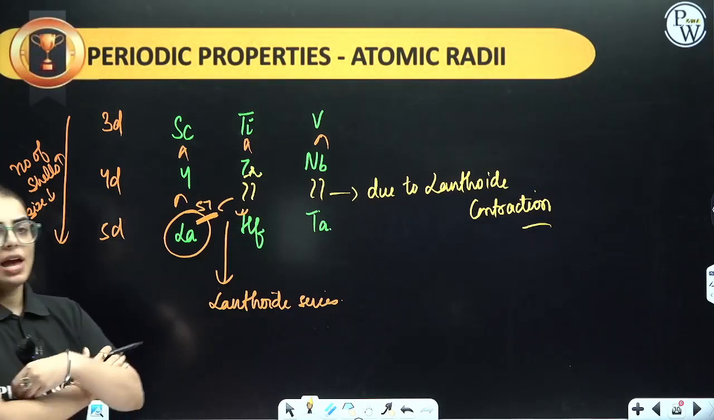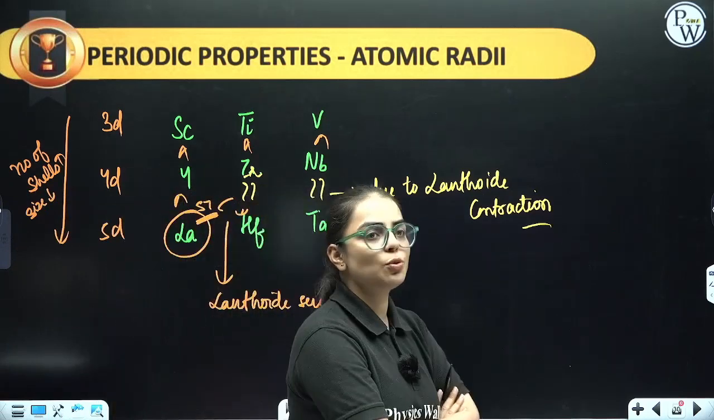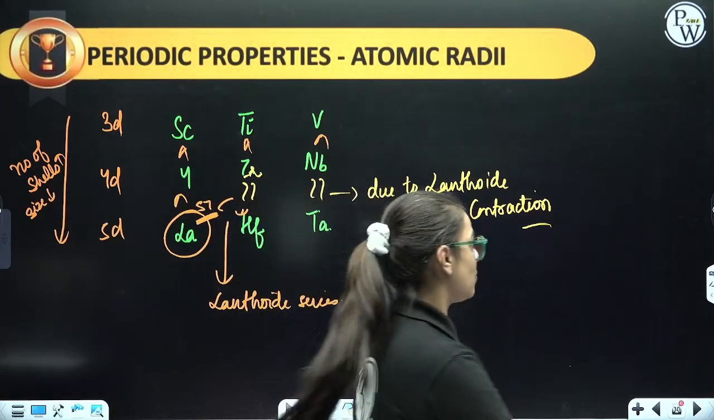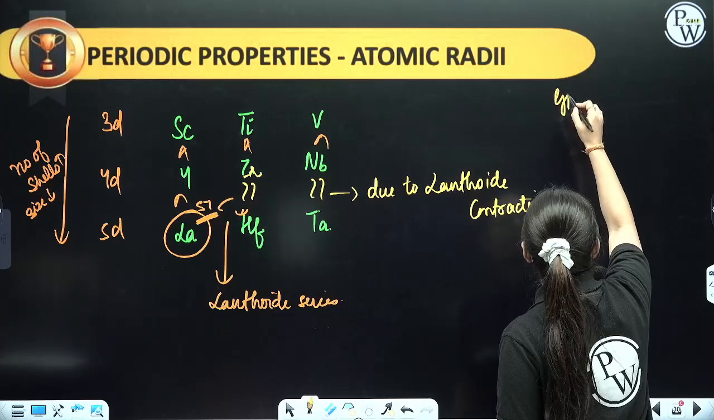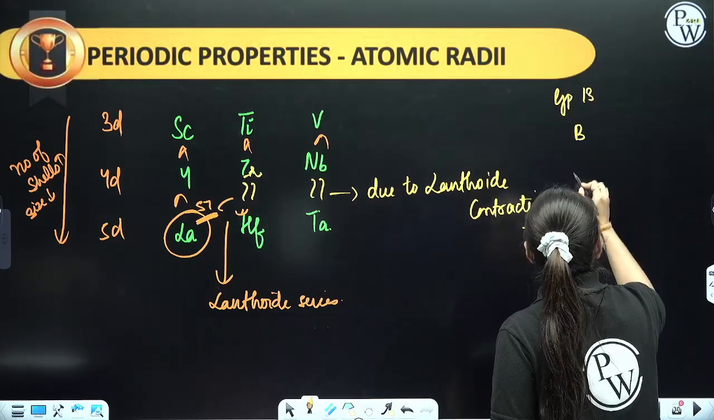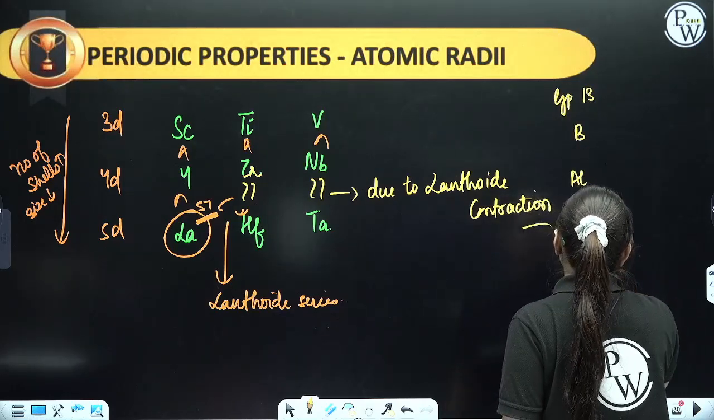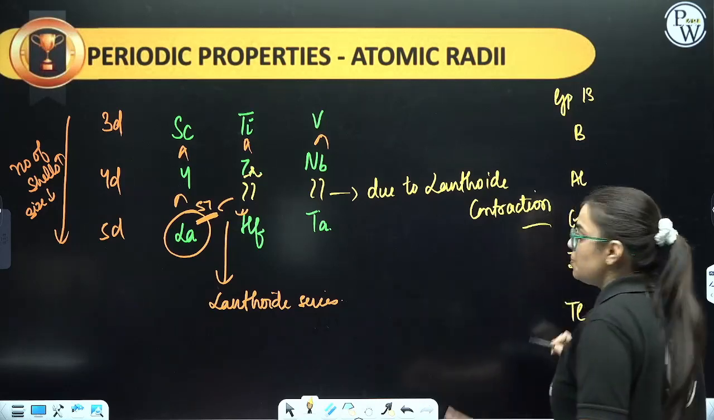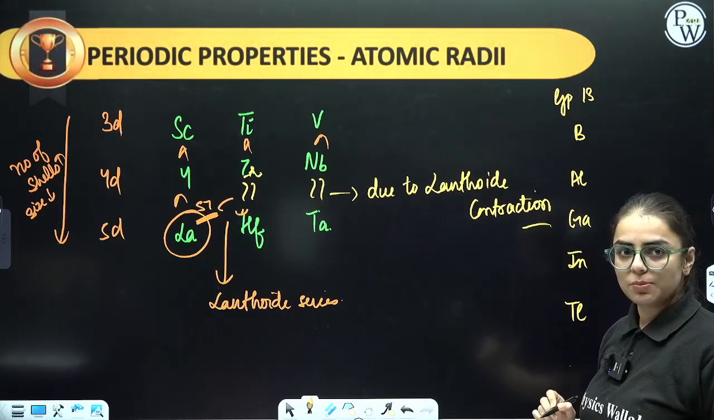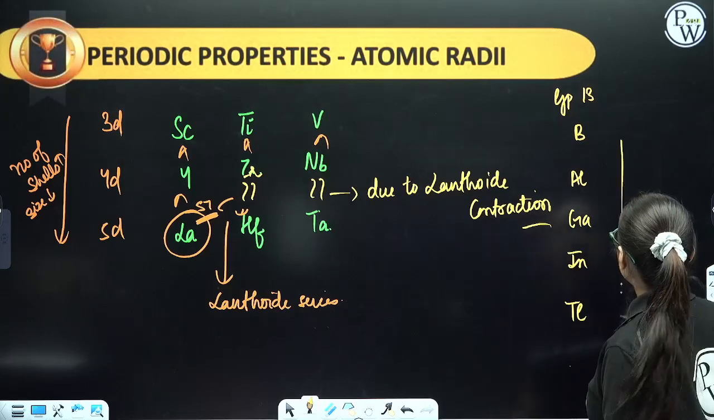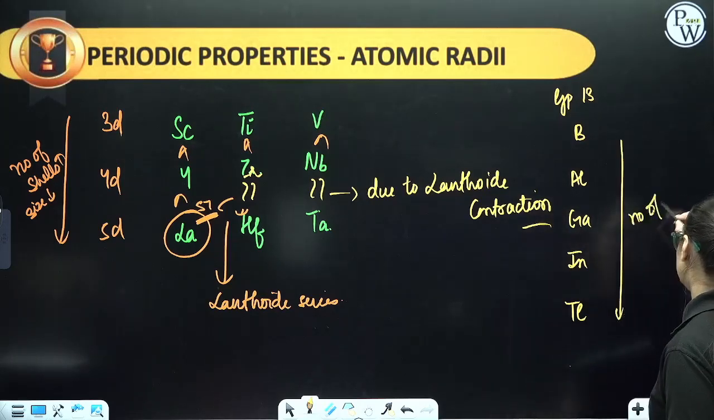Yes. Now, as I was explaining about group 1 and group 2, I already told you. Now, there is one more exception, group number 13 to 18. So, let us take group number 13: boron, aluminium, gallium, indium and thallium. In group number 1 and 2, I told you directly that from top to bottom, number of shells increases, size increases. Here also, the same concept will occur, but there is an exception.